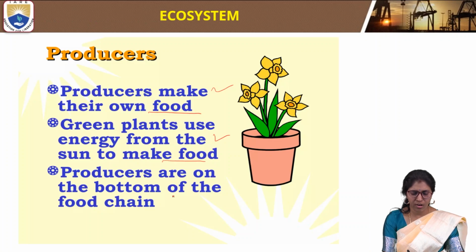Producers are at the bottom of the food chain. They are producing their own food using sun energy.